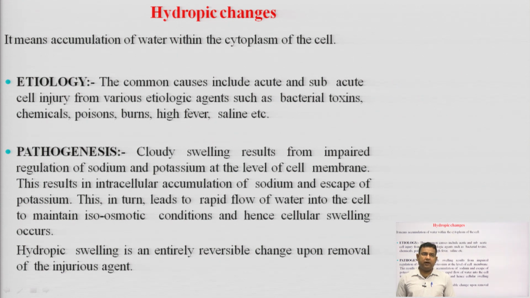What is the pathogenesis? How does the reversible cell injury proceed? What are the different steps? Cloudy swelling results from impaired regulation of sodium and potassium at the level of the cell membrane. This results in intracellular accumulation of sodium and escape of potassium. So, sodium will be accumulated inside and potassium will escape from the cell.